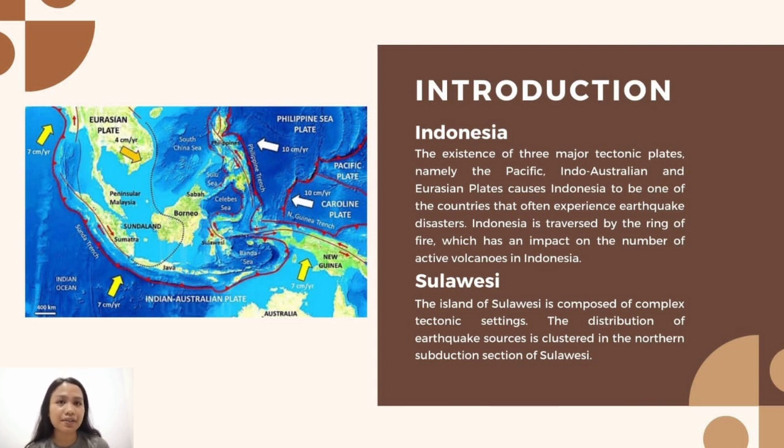The island of Sulawesi is composed of complex tectonic settings. The structures identified in Sulawesi are still actively moving and often produce earthquakes. The distribution of earthquake sources is clustered in the northern subduction section of Sulawesi.